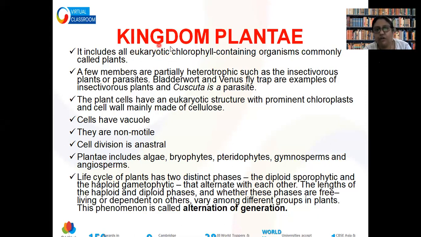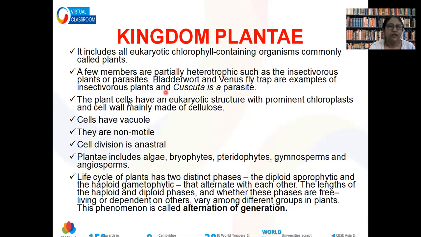First of all, plants have eukaryotic, chlorophyll-containing cells, and they can be partially heterotrophic, like in the case of insectivorous plants, which go for heterotrophism to solve the problem of unavailability of certain nutrients in the soil.